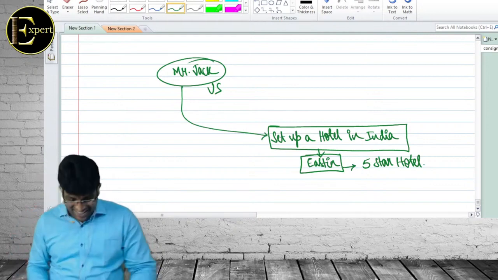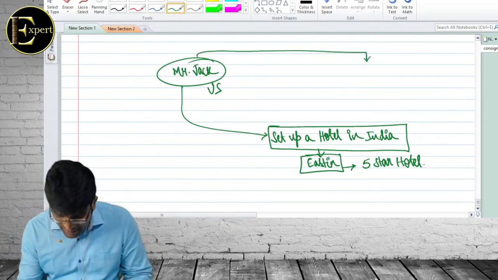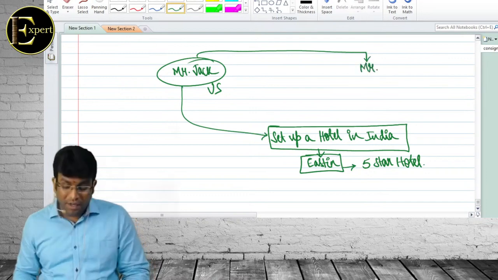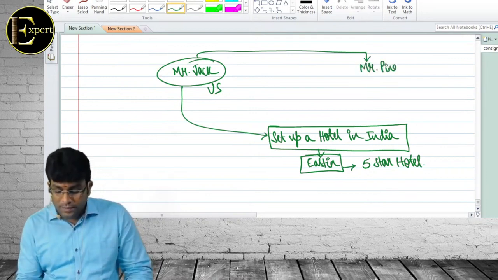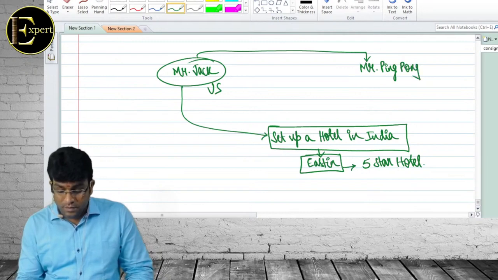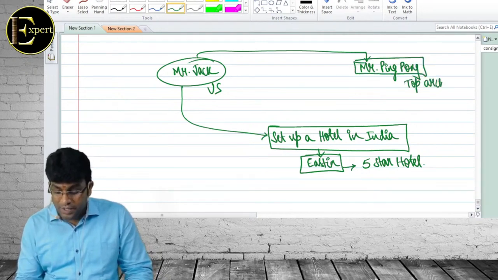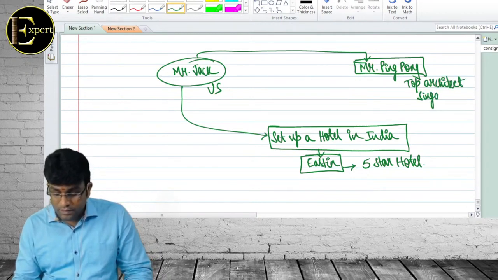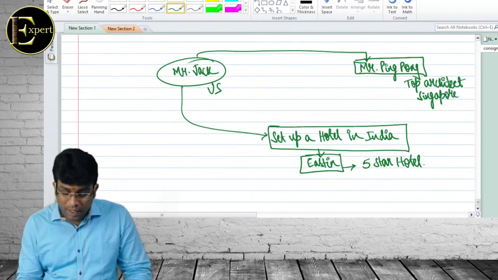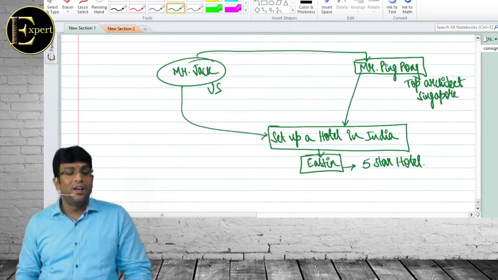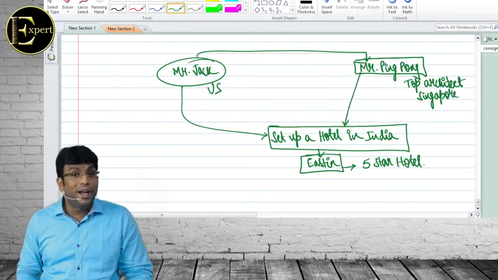Now, Jack contacted Mr. Ping Pong, who is one top architect in Singapore, and told him, please give design for the hotel to be set up in India.